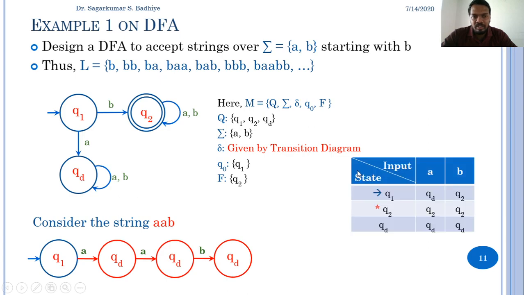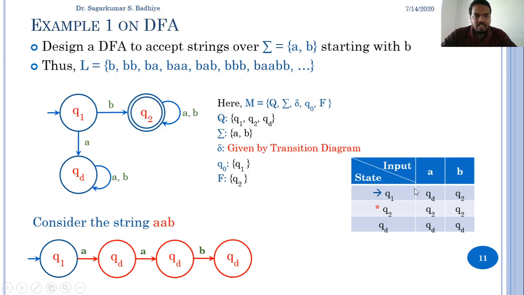The same transition mapping, which is represented by the transition diagram, can also be represented by a transition table as shown here. This shows that the automata consists of three states as Q1, Q2, QD. In a transition diagram, an initial state is marked by an arrow and a final state is marked with a star or a circle around the state name. Right. So these are the three states, where Q1 is the initial state, Q2 is the final state, and QD is some intermediate state. Inputs are A and B.